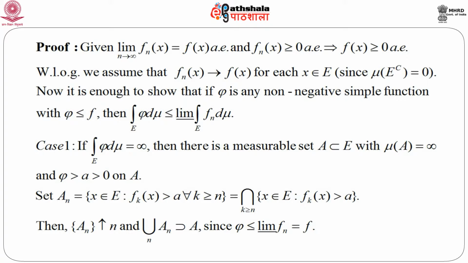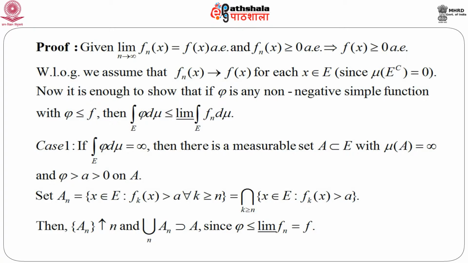Now, given the definition of integral, the way we have defined integral in terms of simple functions, it is enough to show that if phi is any non-negative simple function with phi less than or equal to f, then integration over E phi d mu is less than or equal to lim inf of integral E f n d mu. So, then the proof follows immediately.